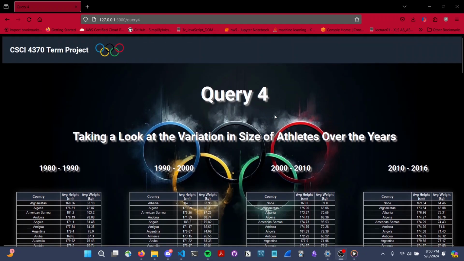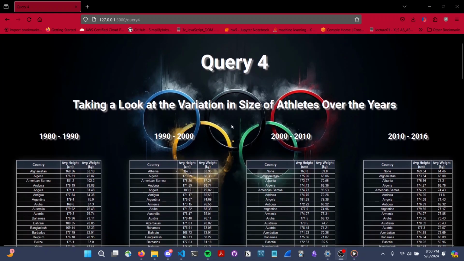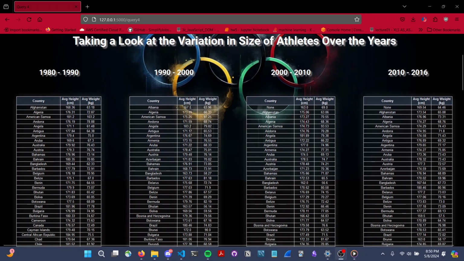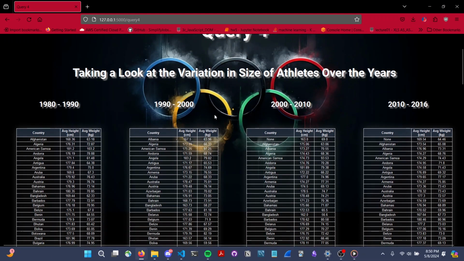And we thought this was a pretty interesting thing to look at, as there are several assumptions that could be interpolated from this data, such as improvement of diet, improvement of training strategies, and several other things.